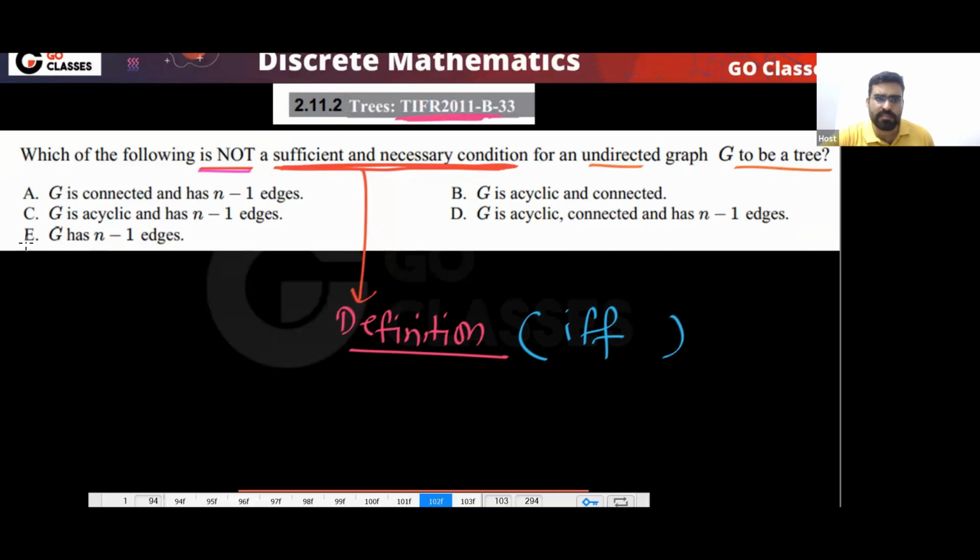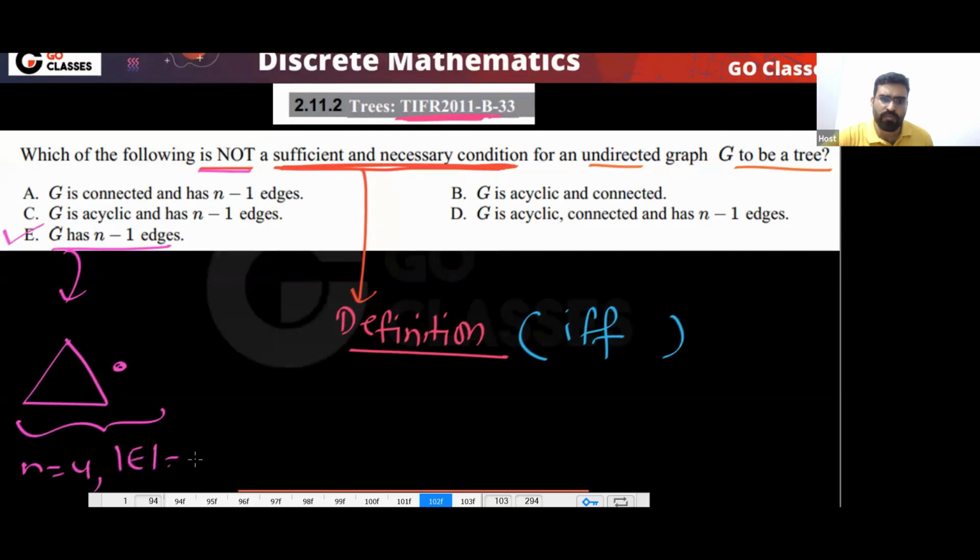So is this the definition? Statement E is not the definition. The question is asking which is not a definition. So yes, this is not a definition, because, for example, you can have this graph with n equal to 4 and number of edges equal to 3. So this is definitely not a definition.